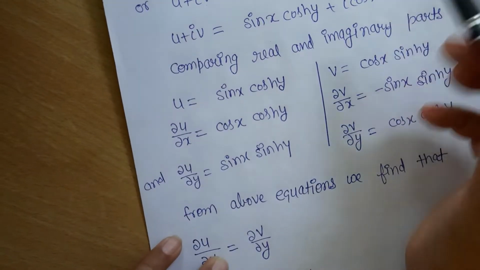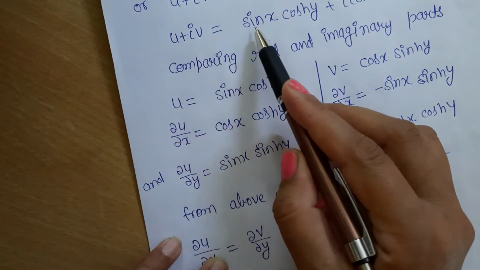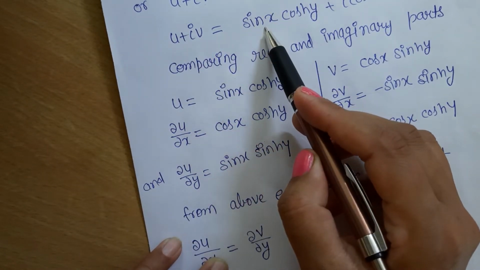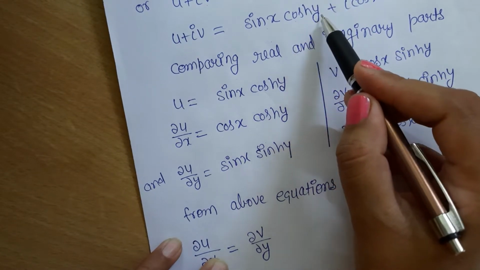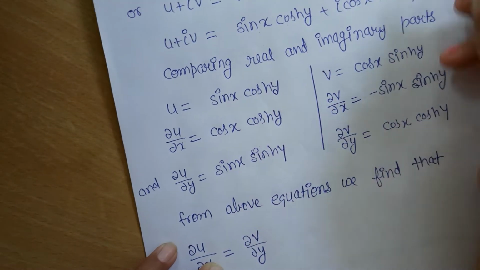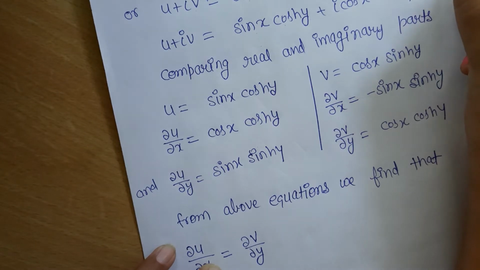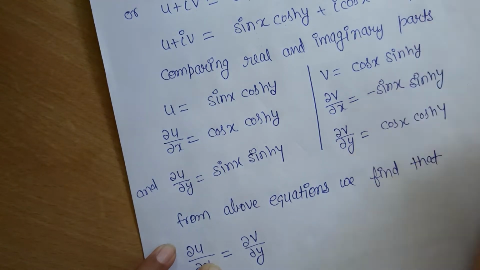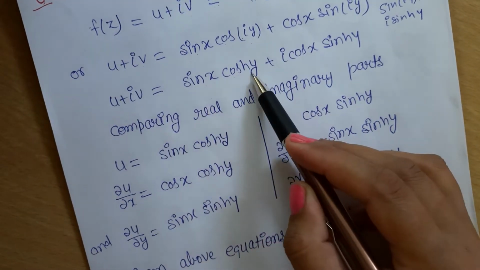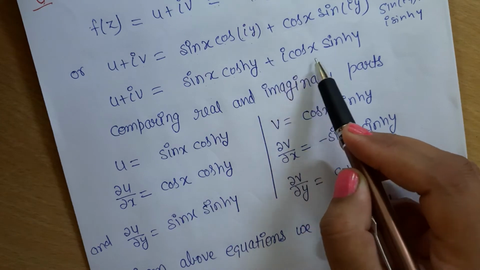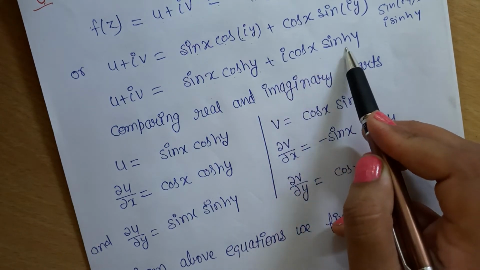Again solving, we have sin x, and cos iota y equals hyperbolic cos y, and sin iota y equals hyperbolic sin y. So we will write sin x hyperbolic cos y plus iota cos x hyperbolic sin y.